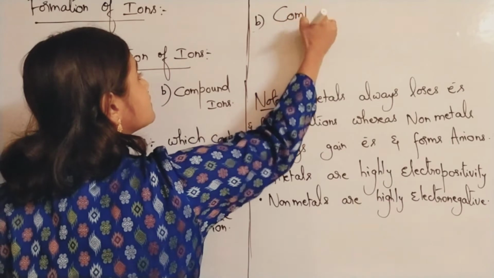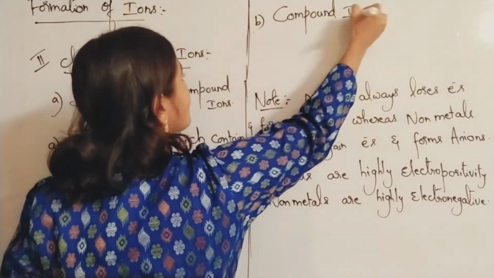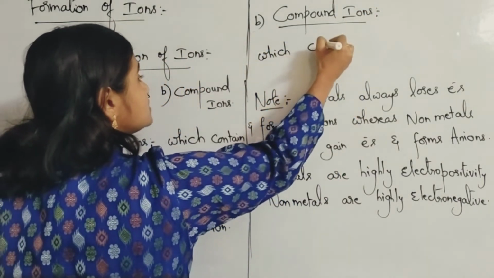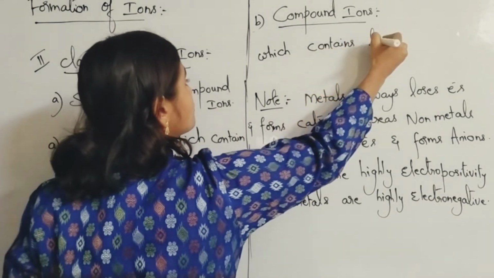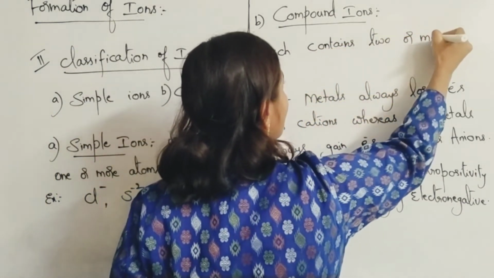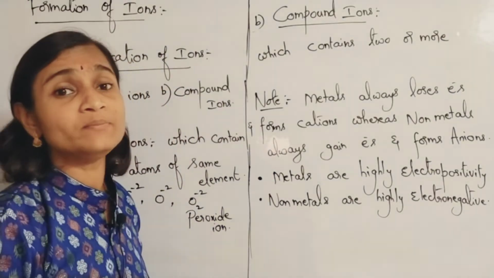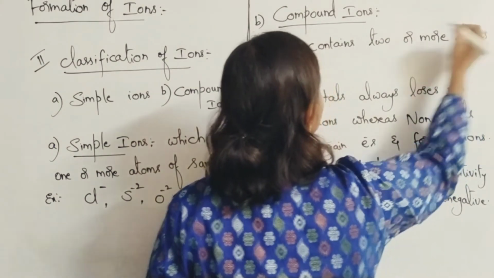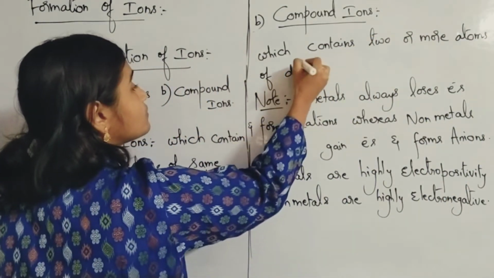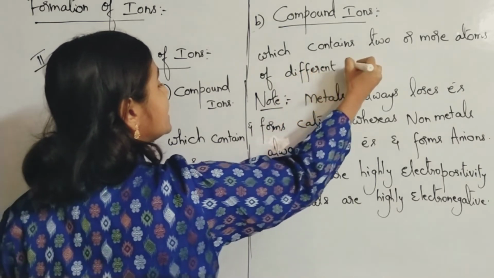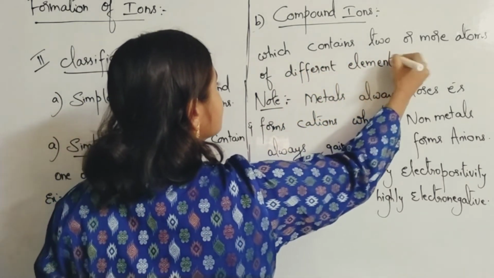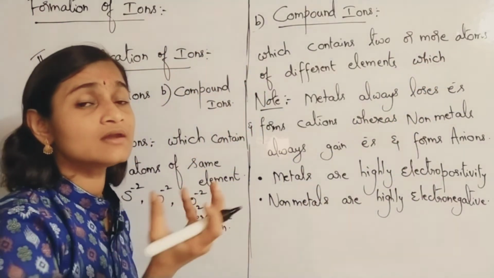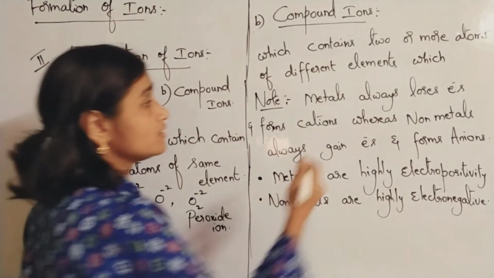What are compound ions? Ions which contain two or more atoms of different elements. This is a very important point which you need to keep in your mind. Two or more atoms of different elements which are combined with each other, or grouped together, to form a single unit.